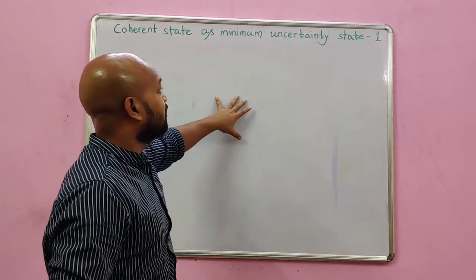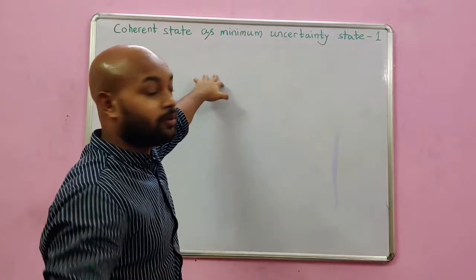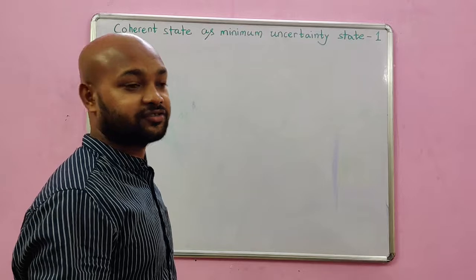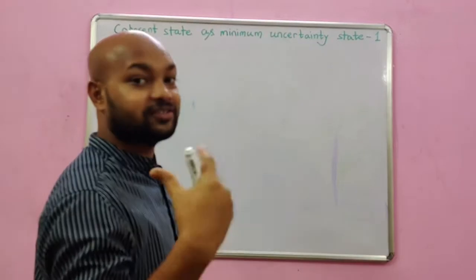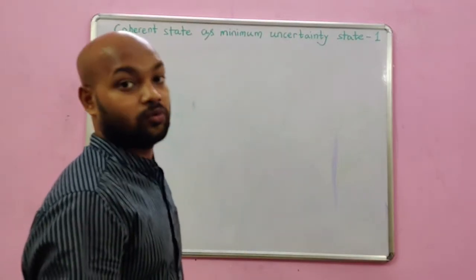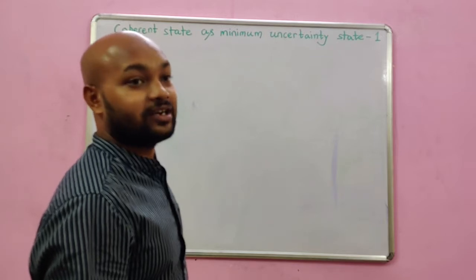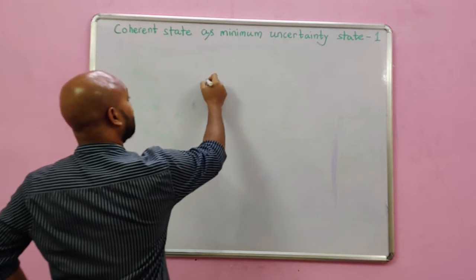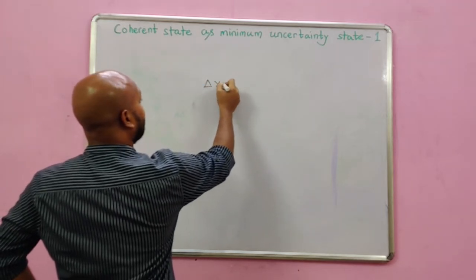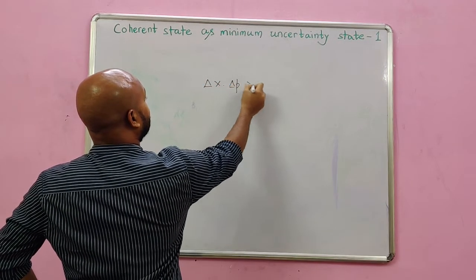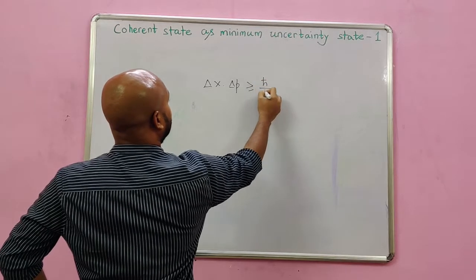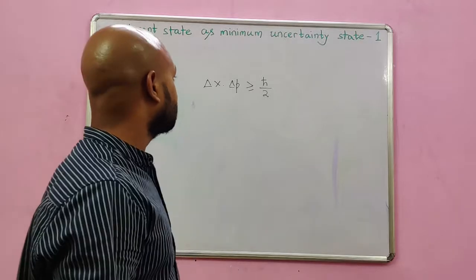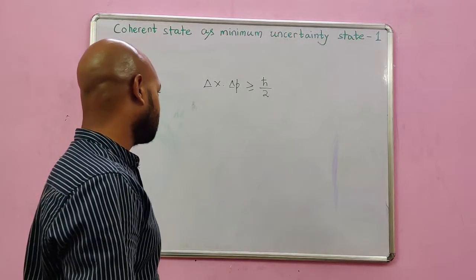Before that, let's first try to understand what is a minimum uncertainty state. So we'll divide this discussion into three parts. In this first part, I will talk about what it means to be a minimum uncertainty state, and when a state will show the minimum uncertainty, what the criteria are basically. So we are familiar with the uncertainty relation, delta x delta p greater than or equal to h cross by 2. This is Heisenberg's uncertainty relation.